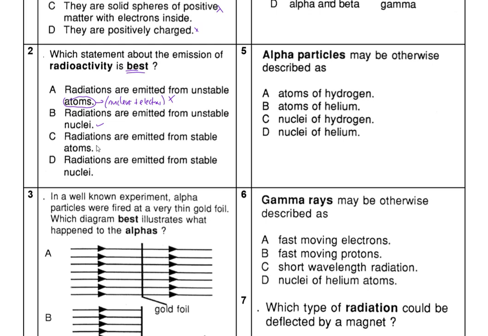Radiation emitted from stable nuclei, that is incorrect, and the other is also incorrect. So therefore the answer is B. Because the nucleus itself is unstable. Now why is it unstable? One reason, it has too many protons and neutrons in it, so it gets heavier, therefore it's more unstable. Now let's move to the next one.